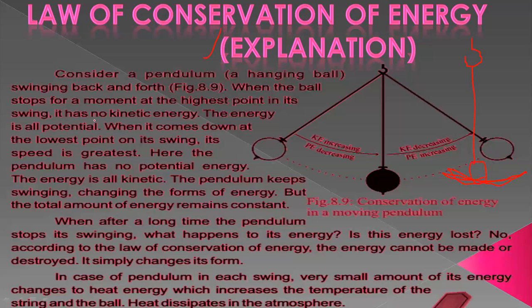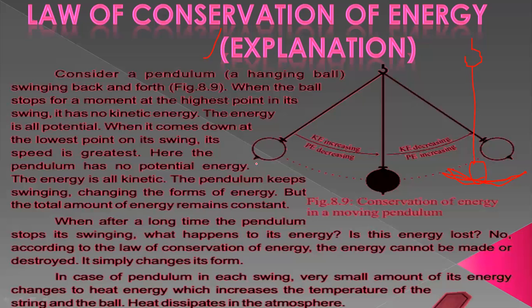When the ball stops for a moment at the highest point in its swing, it has no kinetic energy. Then the energy is all potential energy. When we move this ball and it goes high up, as we know, at height potential energy is more and kinetic energy is the lowest.